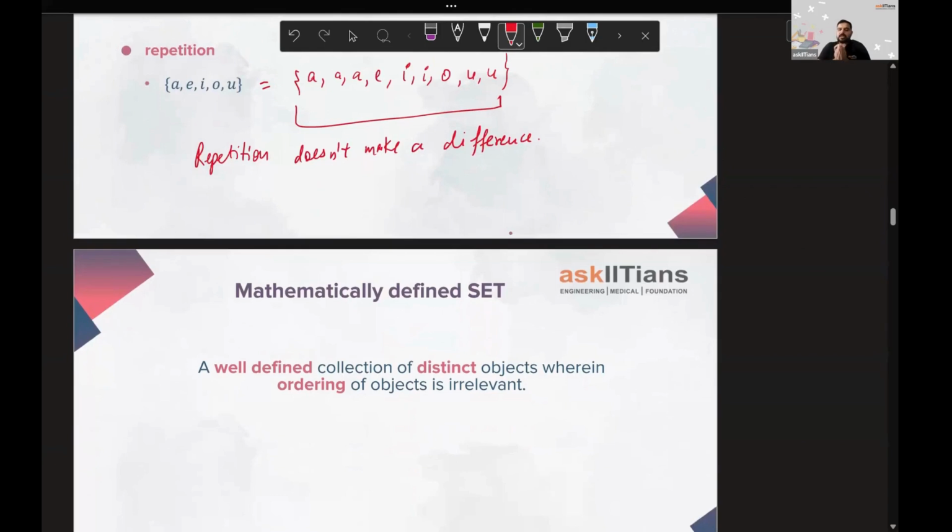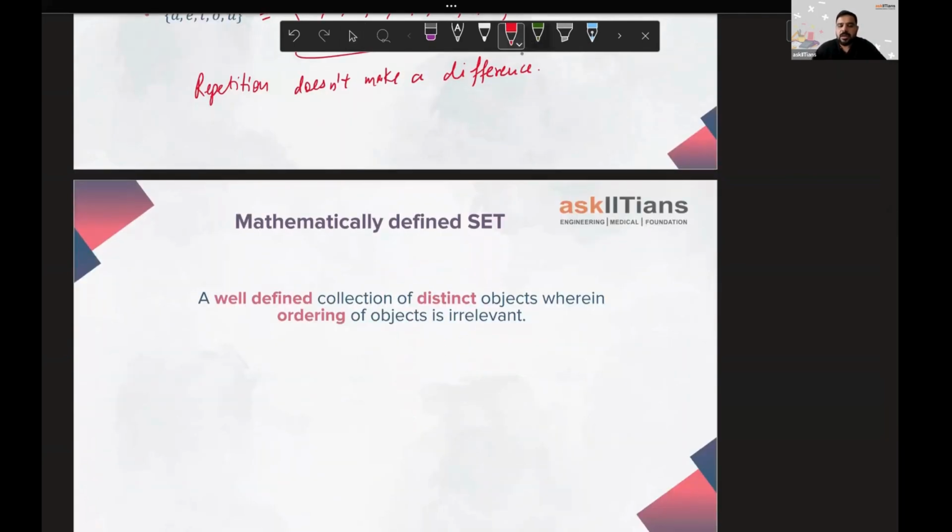So now we are getting the complete definition of a set, mathematically defined. What is going to be a set? A well-defined collection of objects. This word we have already seen, a well-defined collection of distinct objects. Why are we saying distinct? Because we don't prefer repetition. We don't include repetition.